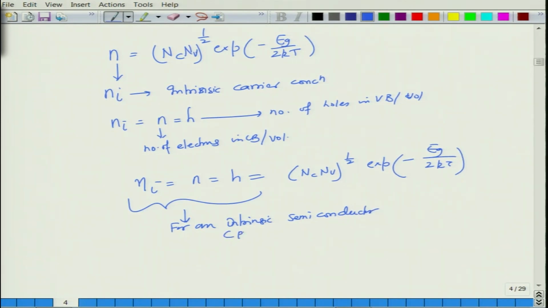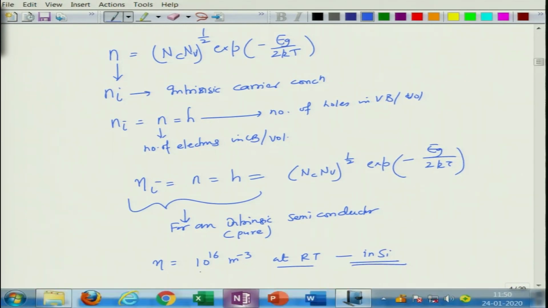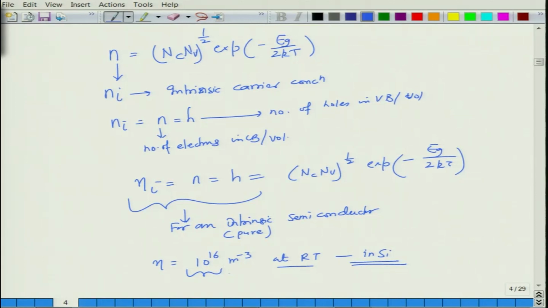Intrinsic means pure semiconductor, which does not have a lot of impurities in it, and we will see, you can find out easily that the electron concentration basically is not very large. Electron concentration, n, happens to be nearly around 10^16 per meter cube at room temperature in these materials, in silicon, let us say. This is a very small number.